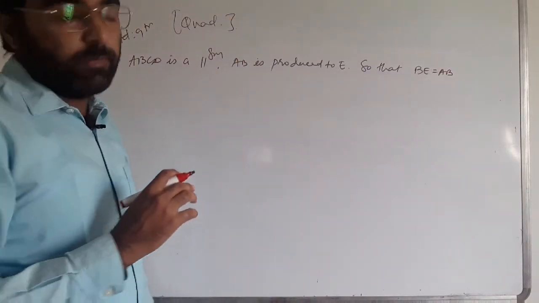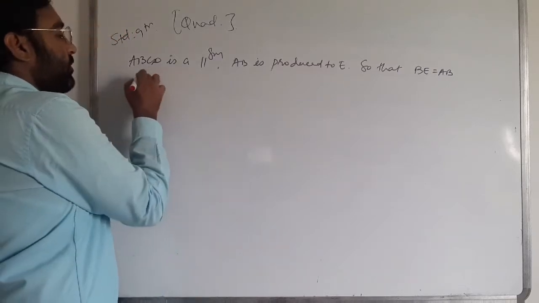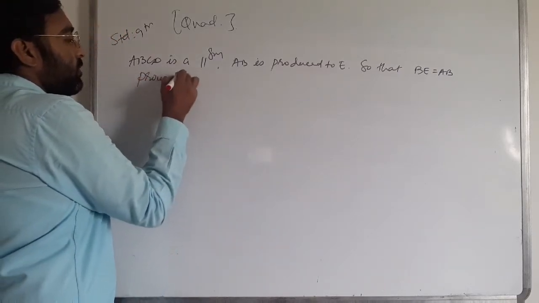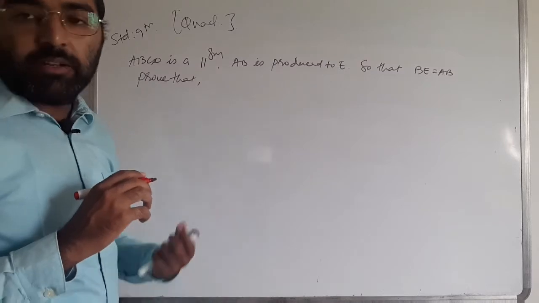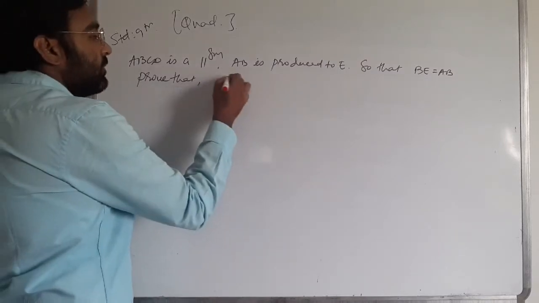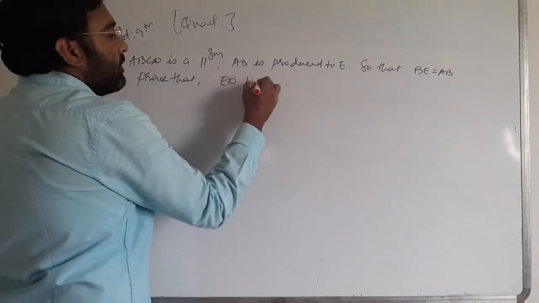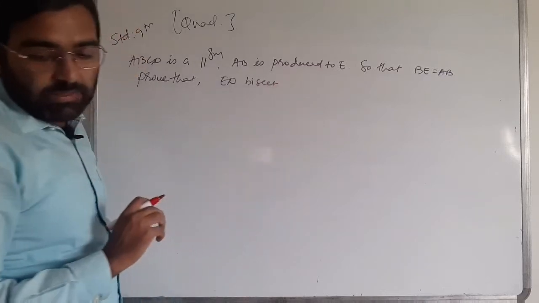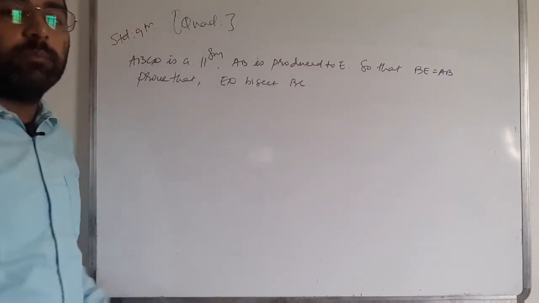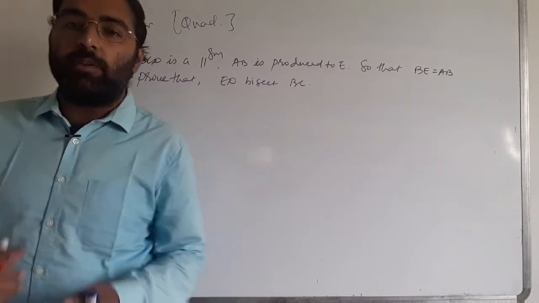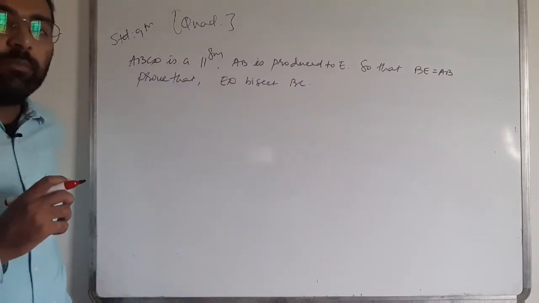Prove that ED bisects BC. Clear that? I have to prove that AD bisects BC.